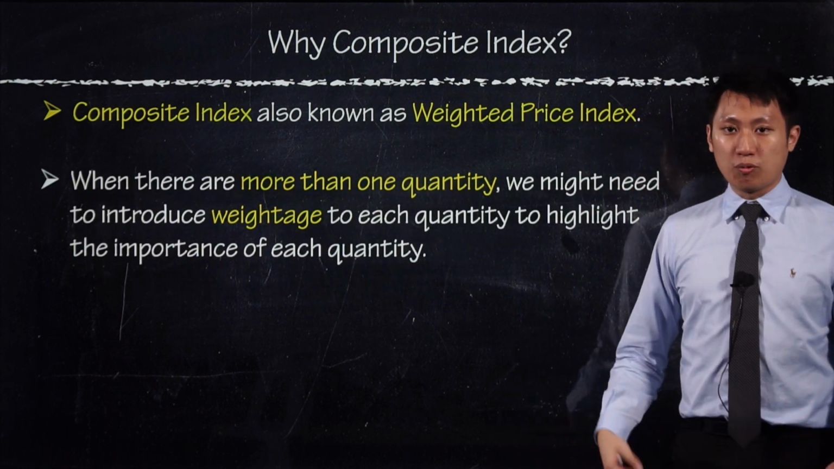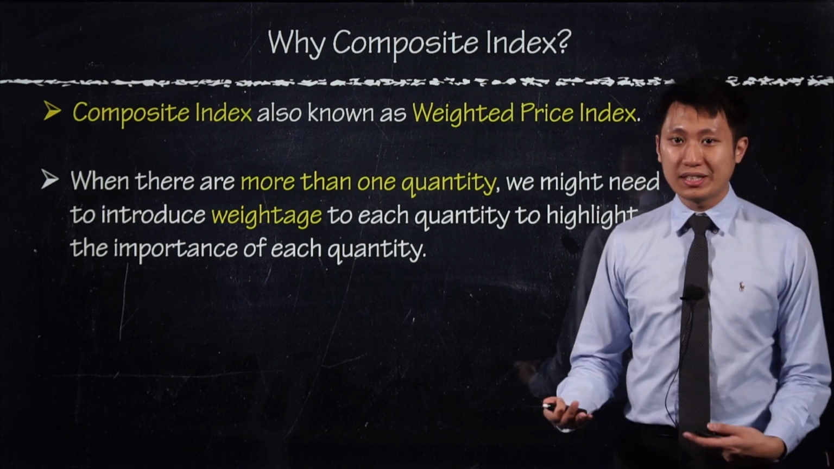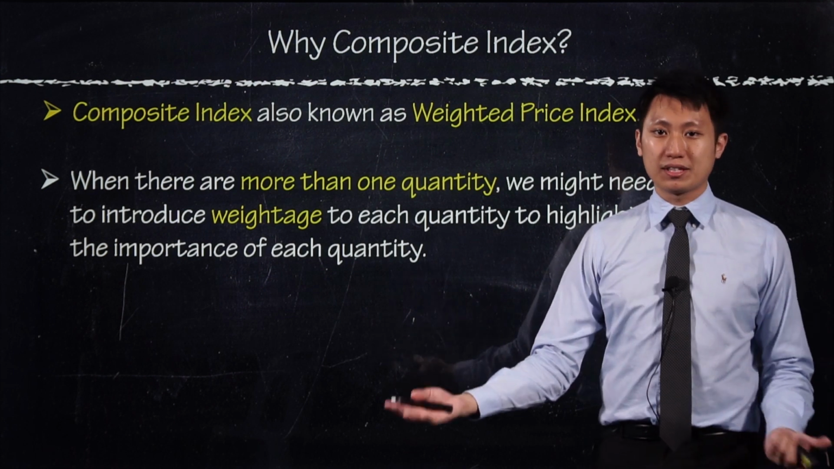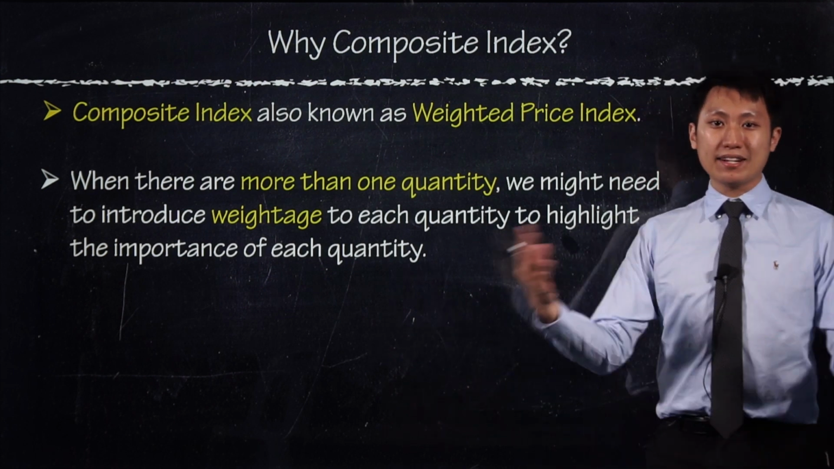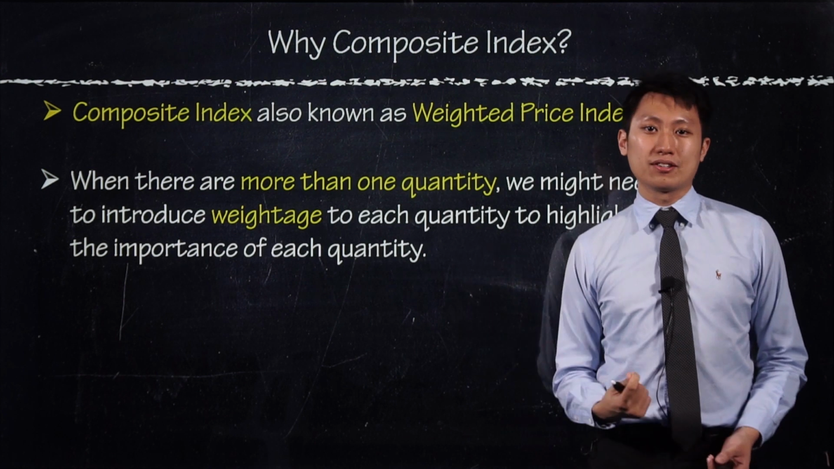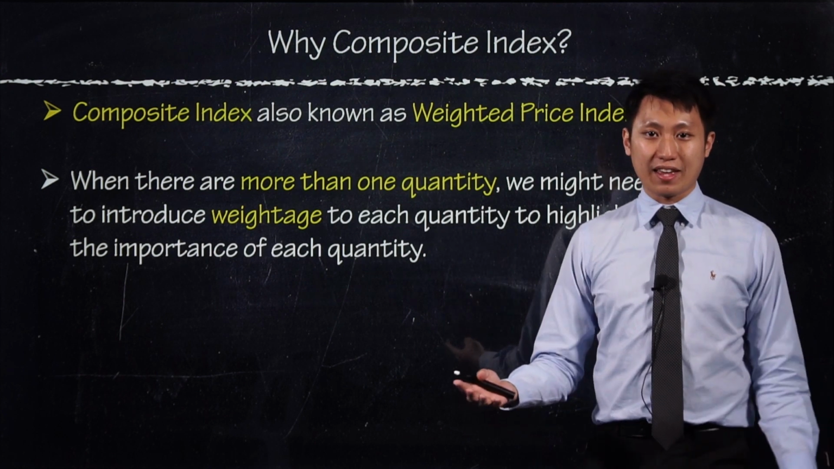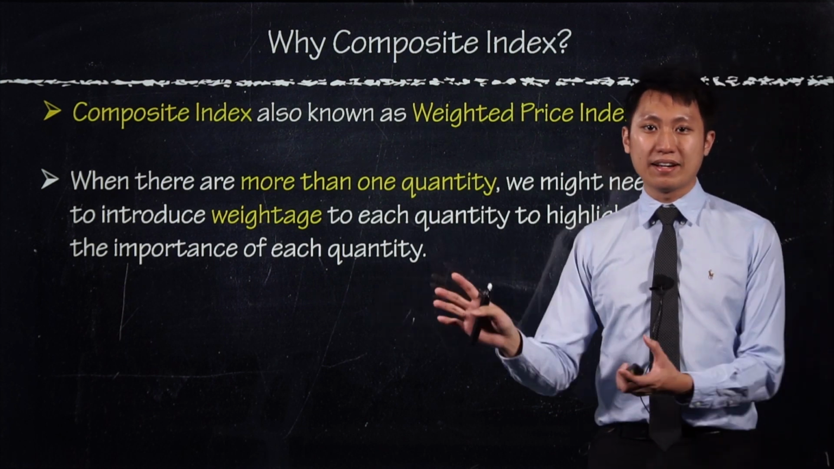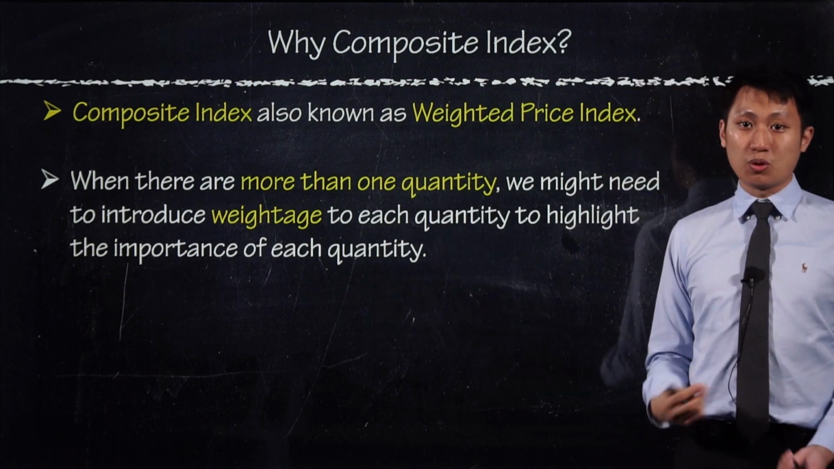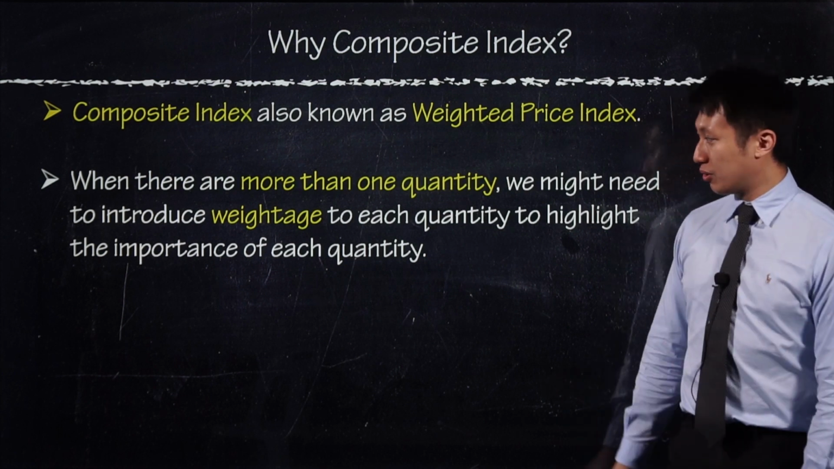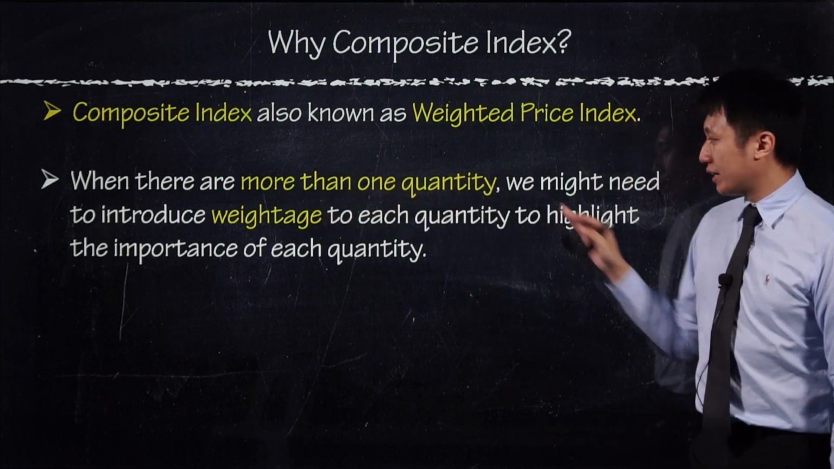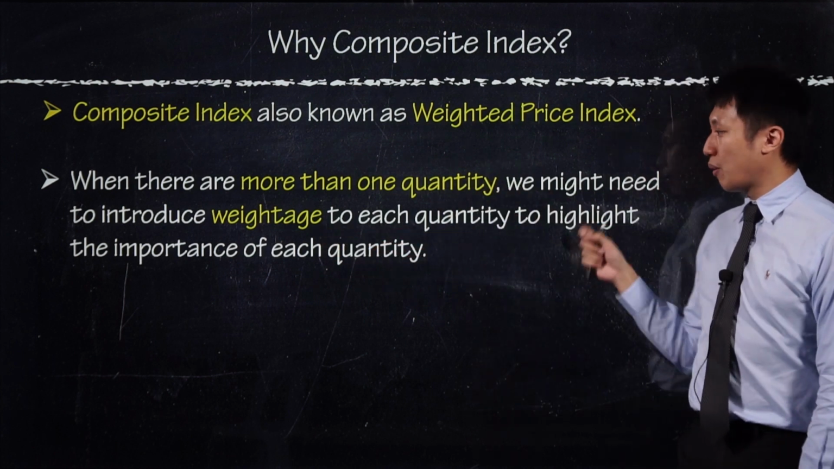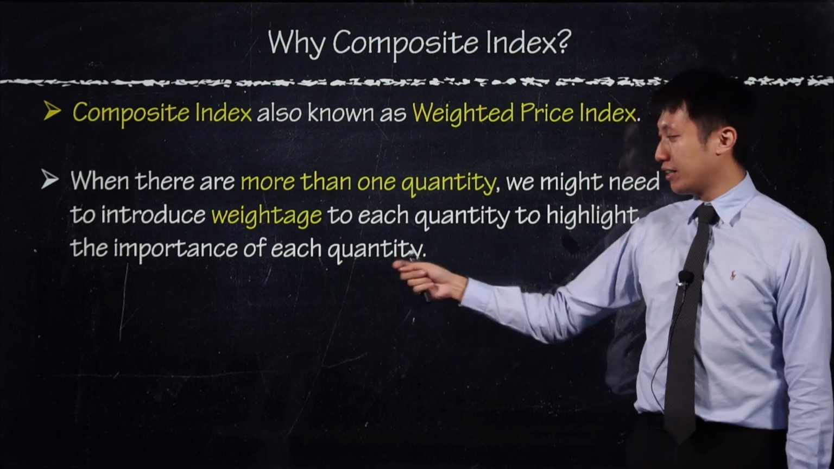So when there is more than one quantity, let's say previously you were talking about roti telur price from 2000 to 2007 or something like that. Now you have a category, let's say roti telur, roti kosong, and teh ice, and so on. All together, with certain weightage, maybe roti telur higher weightage and teh ice lower weightage. So if you have more than one quantity, we might need to introduce weightage to each of the quantities to highlight the importance of each of them.